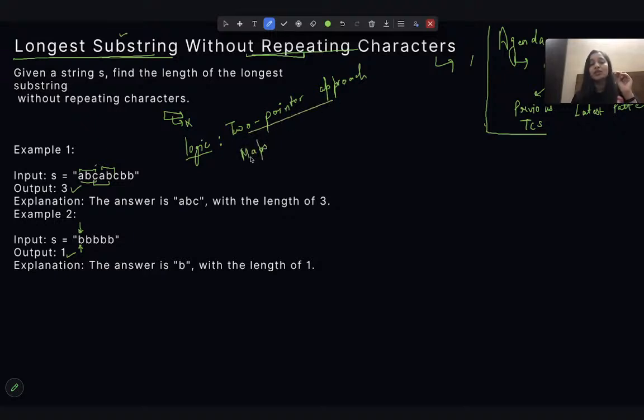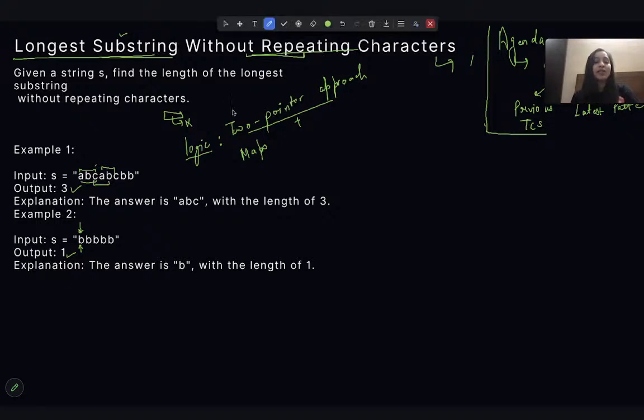If it's around strings, characters or numbers, then the combination of two-pointer plus map will always help you solve such questions. So whenever you get a substring or subarray question, try to think around two pointers or including a map in your logic building part. It will be easier for you to solve.